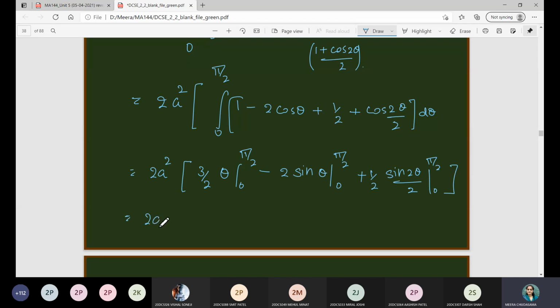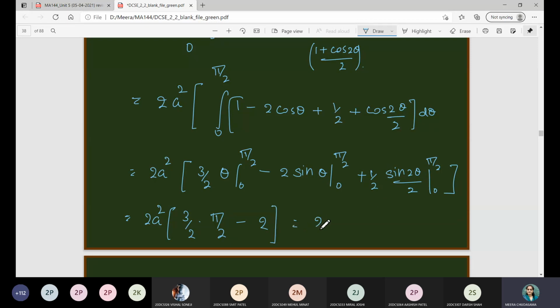So this is 2a square. This one will be 3 by 2 into pi by 2 minus 0, minus sin pi by 2 is 1, so minus 2, sin 0 is 0. Here also when you substitute theta is equal to pi by 2, it is sin pi, which is 0. Sin 0 is also 0. So this quantity will be 0.